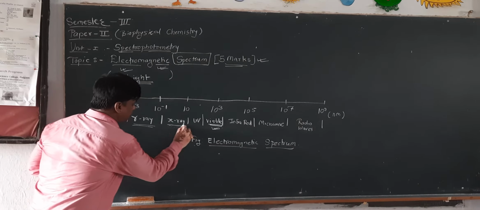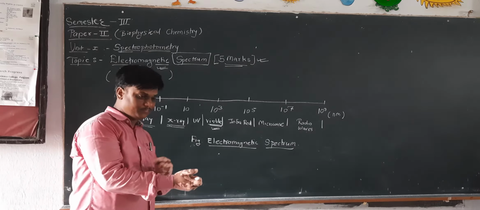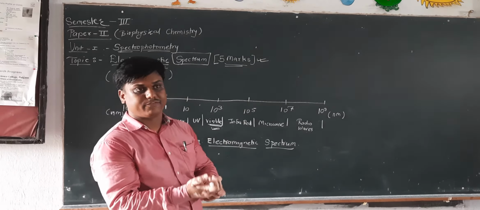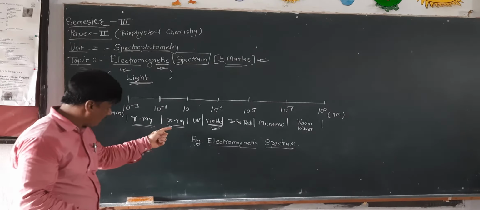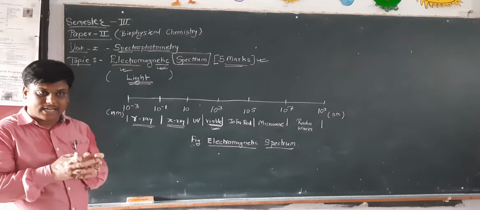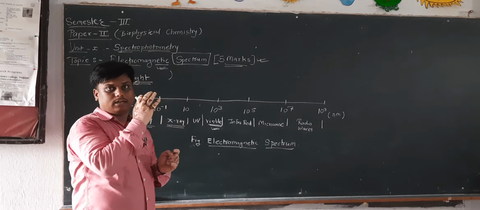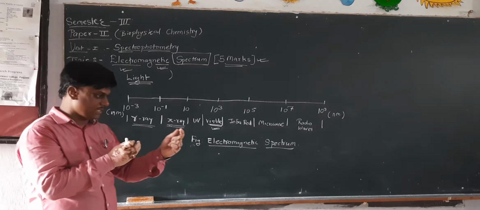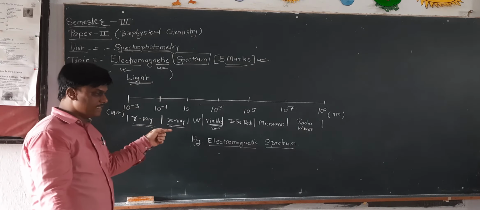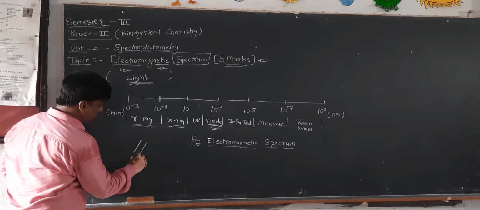Then X-rays. You all know that when our bones get fractured, we analyze the fracture with the help of X-rays, because these are rays which can pass through the broken bones and cannot pass through the bones which are intact. So we can easily identify where the bone is fractured.